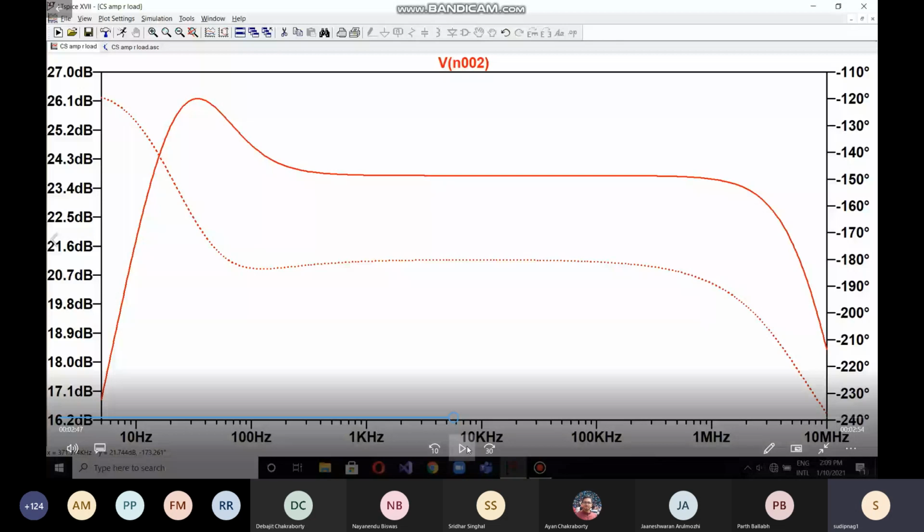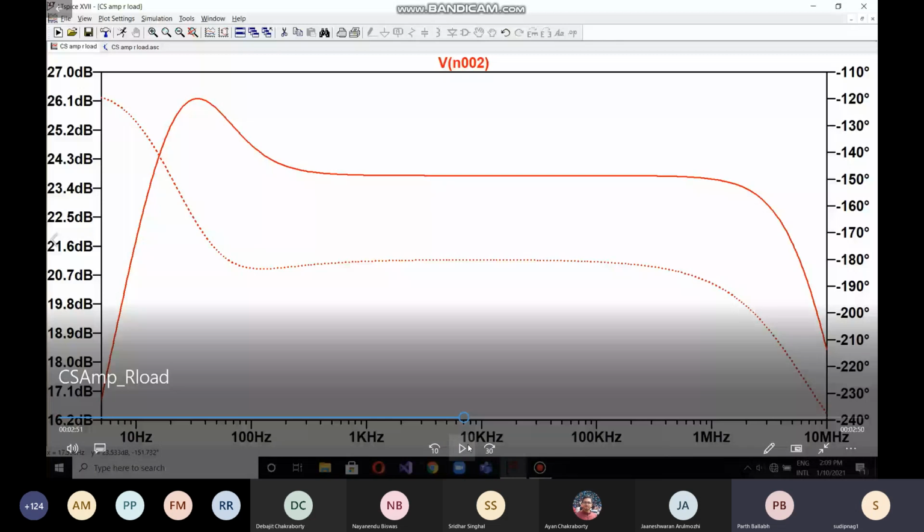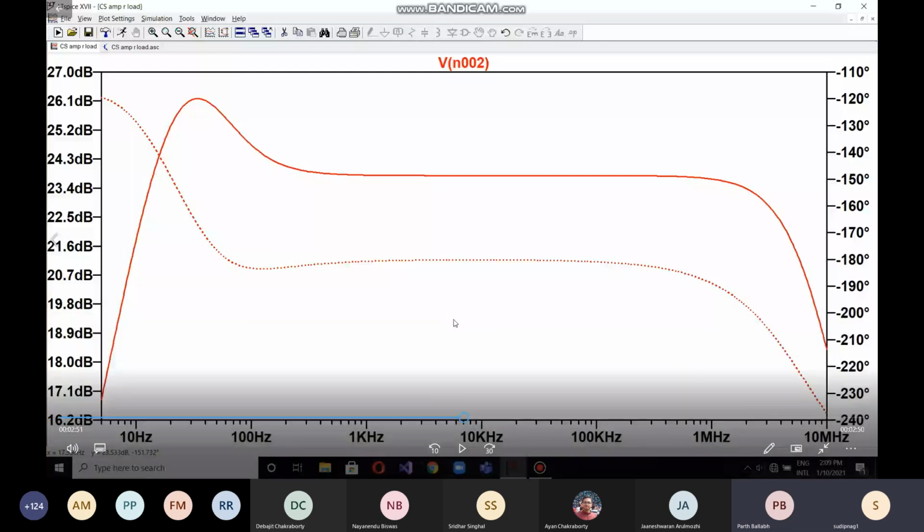Okay. This is the V naught upon V curve with respect to different frequency ranges. You can see the range is from 5 hertz to some 10 gigahertz. The gain is first increasing, then there is a constant value, and then it is decreasing. There is a peak there, which is because of some reasons I'll try to explain later. At low frequency and high frequency, the gain is decreasing.